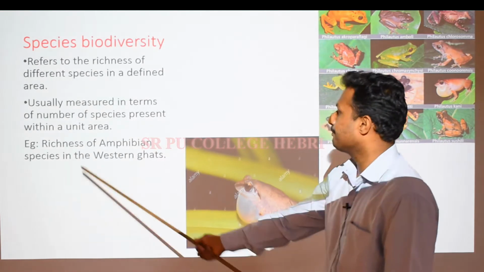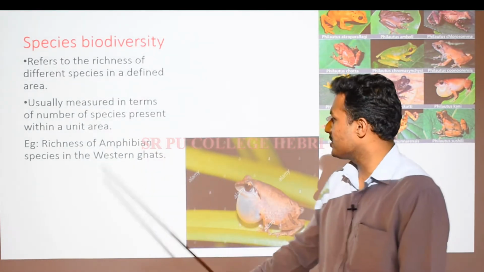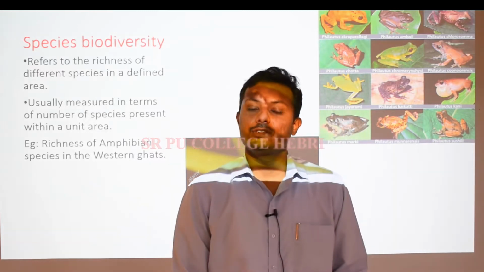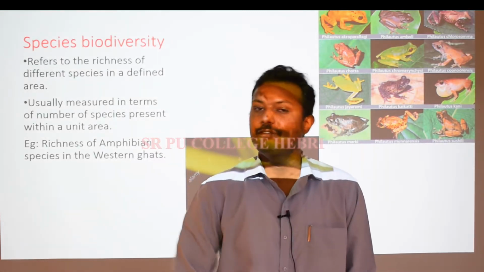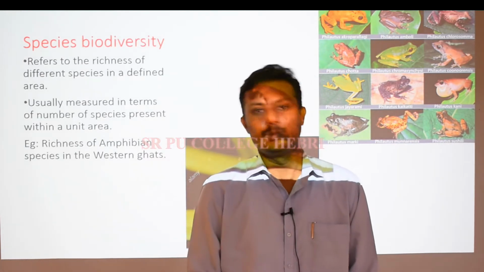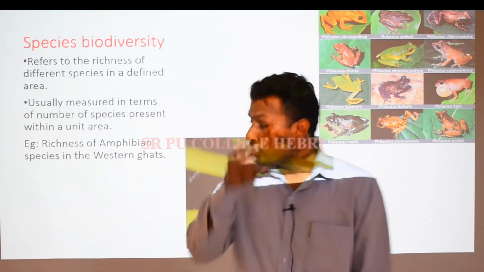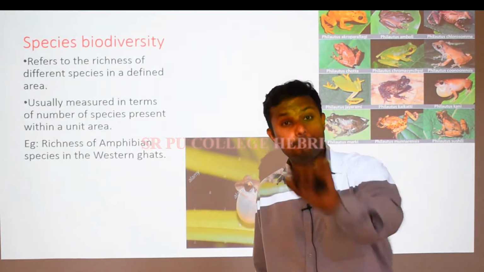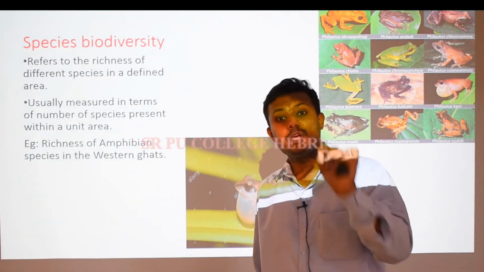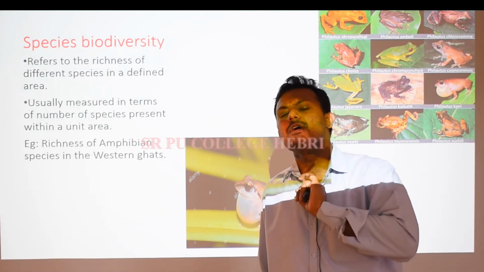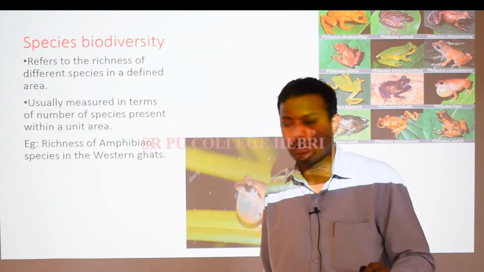So, for example, the richness of amphibian species in the Western Ghats. You know that the Western Ghats is considered one of the most diversified forests in the world. Right? And one more speciality of the Western Ghats is that there are snakes, reptiles and amphibians. The richness of reptile and amphibian species is more than anywhere else in the Western Ghats.